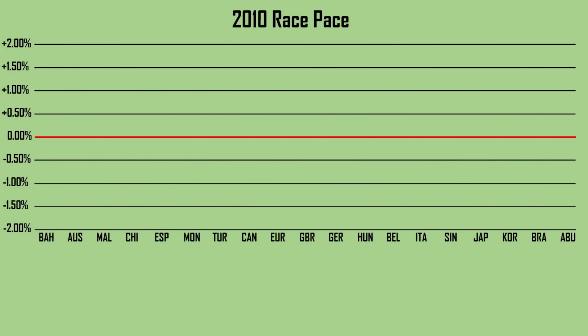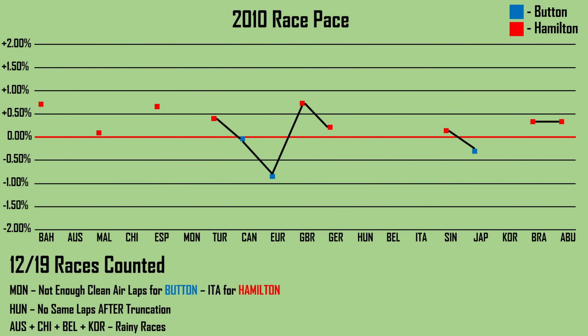And running all of those calculations through the races of the 2010 season, we end up with a graph that looks a little bit like this, where the red dots above the 0% are for Lewis Hamilton and the blue dots below the red line are for Jenson Button. In this 2010 season, 12 out of the 19 races were counted, with Monaco being excluded because there were not enough clean air laps set for Jenson Button to perform a sensible average, and exactly the same for Italy, but for Lewis Hamilton.